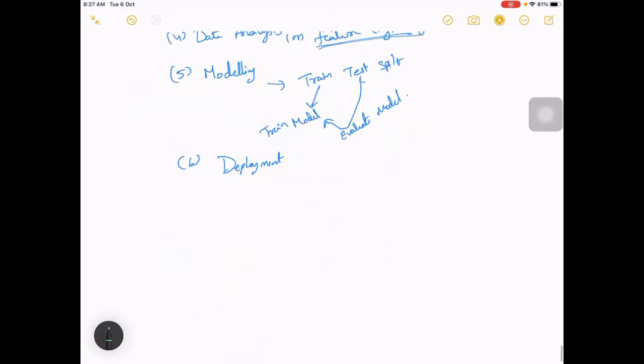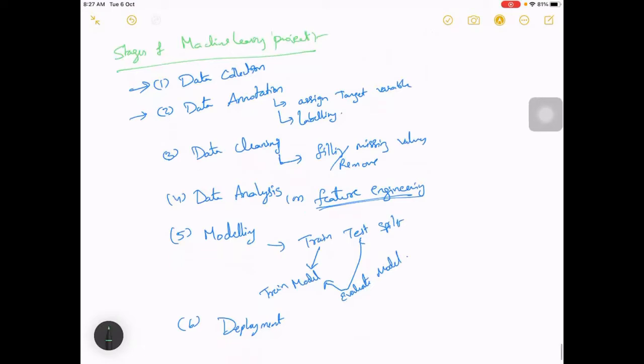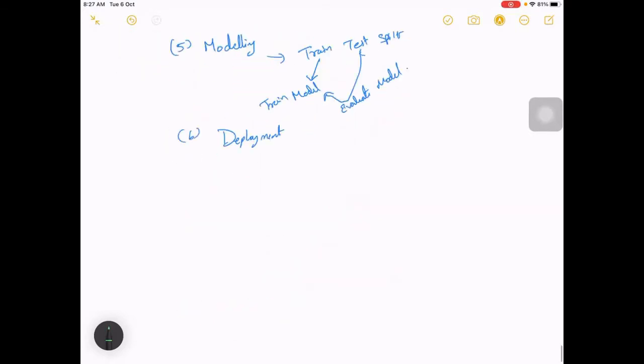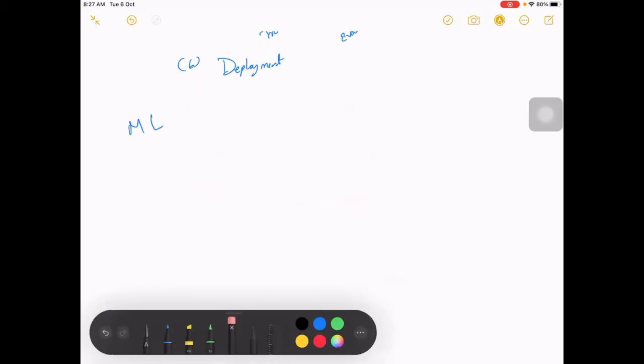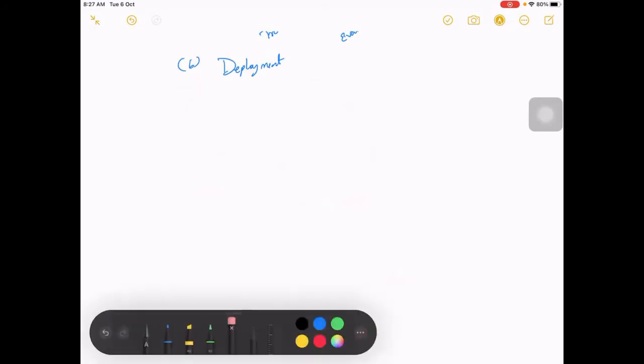There will be a few projects where this data annotation won't be possible, or it won't be there, and sometimes it won't be possible as well. So in such scenarios, how should we handle it? Okay, so let's talk about that.